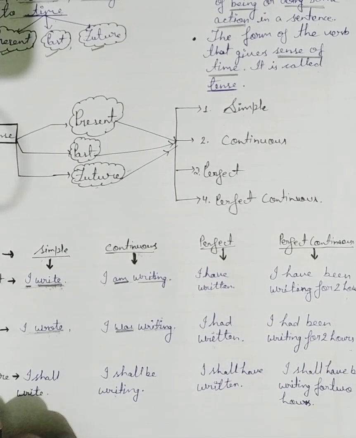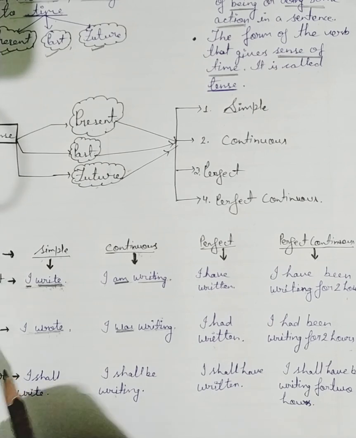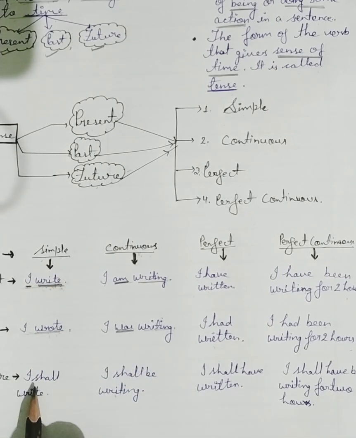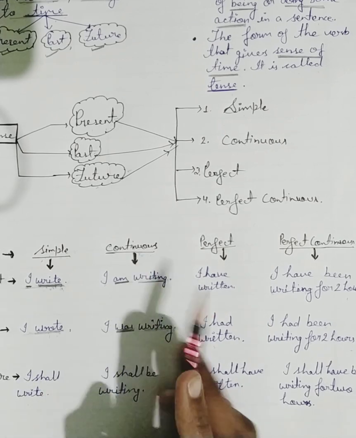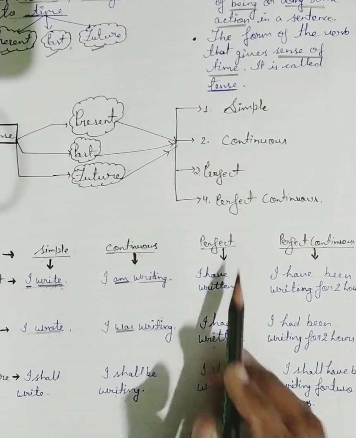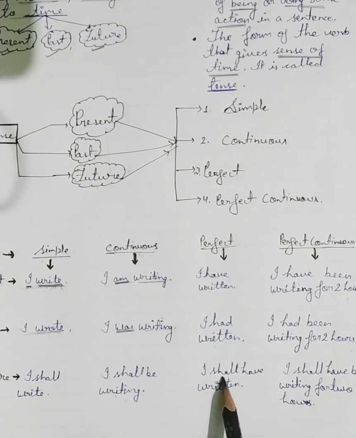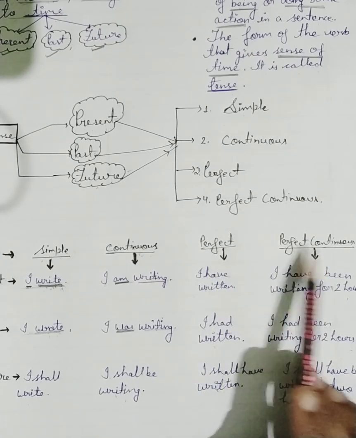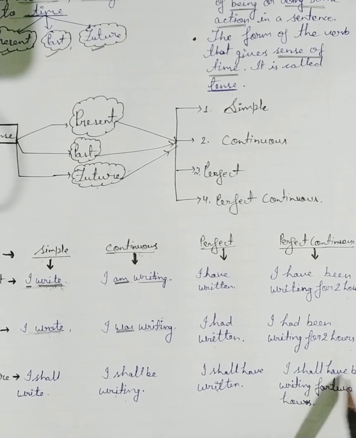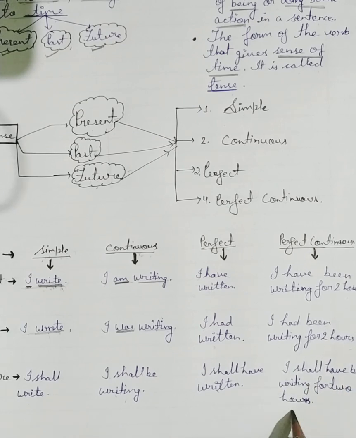Now let's see the future tense. Simple future, "I shall write." Future continuous, "I shall be writing." Future perfect, "I shall have written." Future perfect continuous, "I shall have been writing for 2 hours."